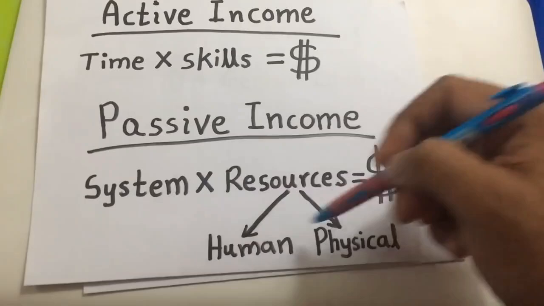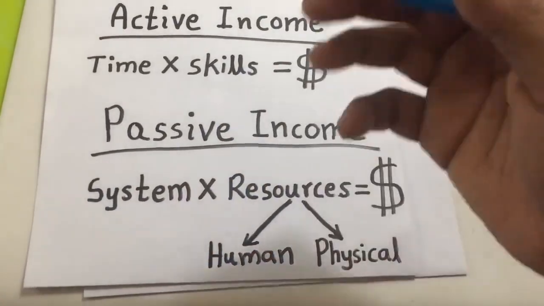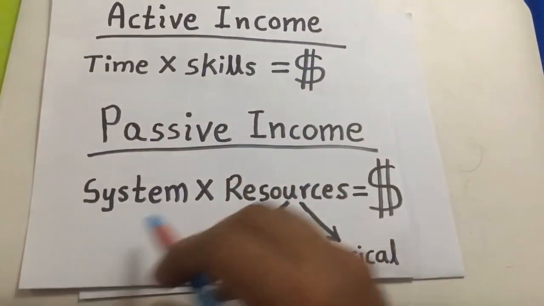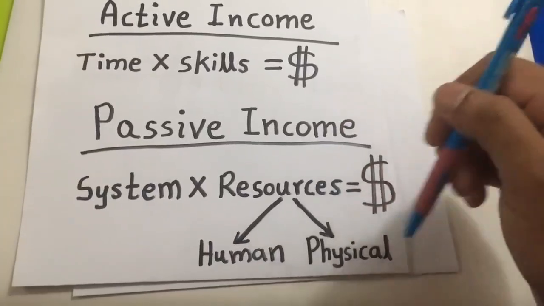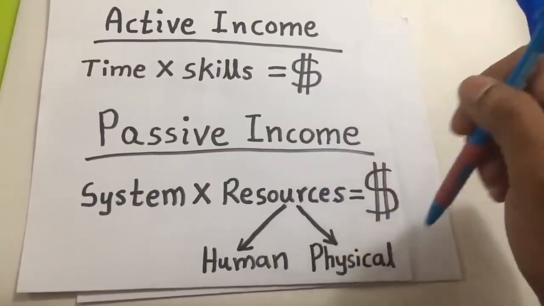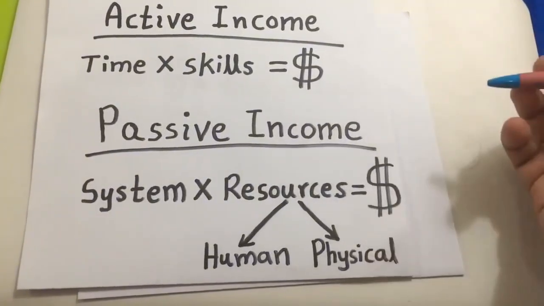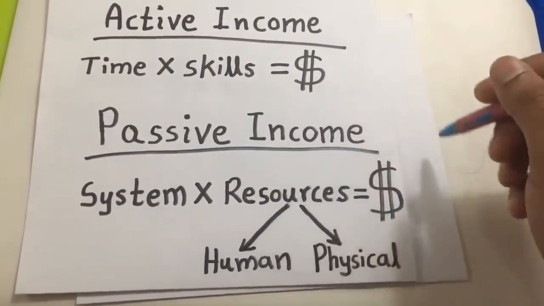So the resources can be increased, and the system can also be improved, so that you can have a huge income. And this income has no limit. You can increase it as much as you want, depending on your wish. So this income can be increased to millions, or maybe billions.